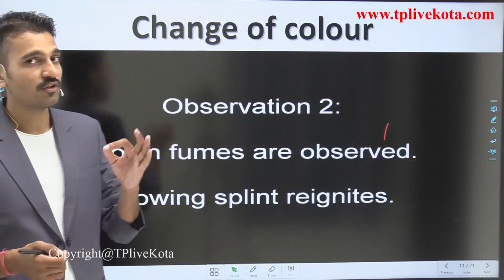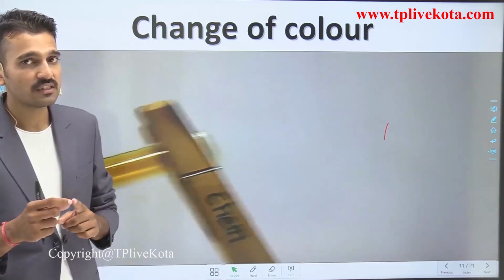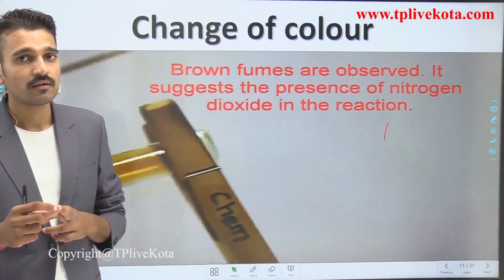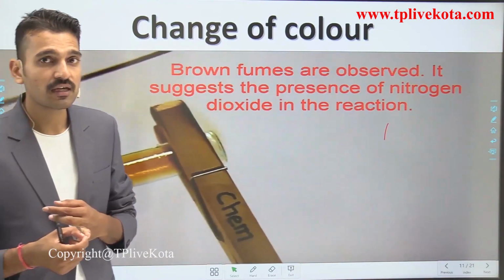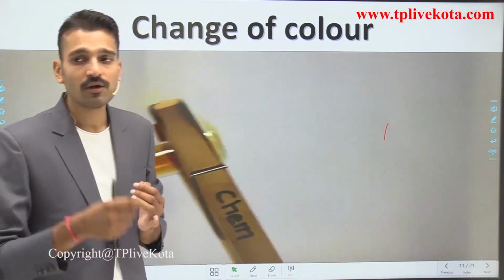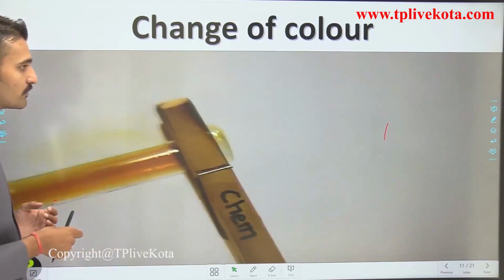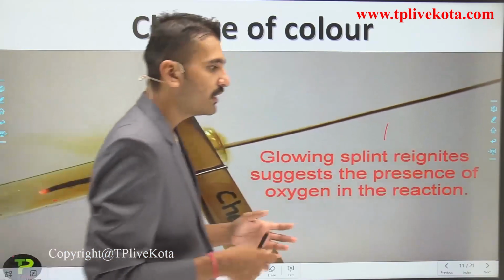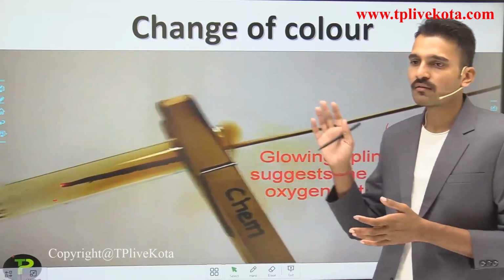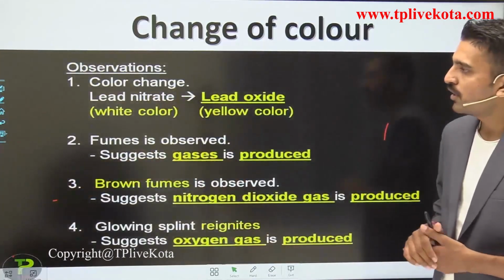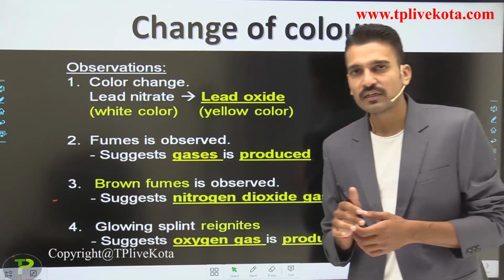So there are three observations, no? The first, the change of the color. The second, the color of the brown fumes, and third is the evolution of oxygen gas. The gas that is being evolved here is oxygen gas. So at last we are going to write all the observations in one box. Okay, so what are the changes that you observe here?